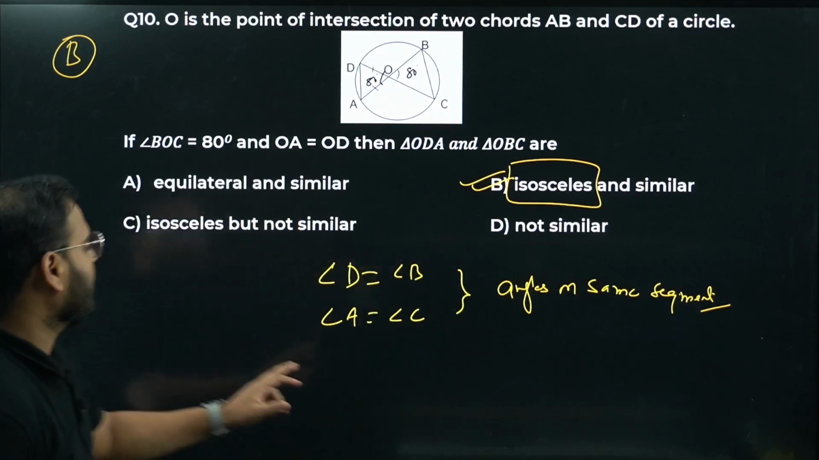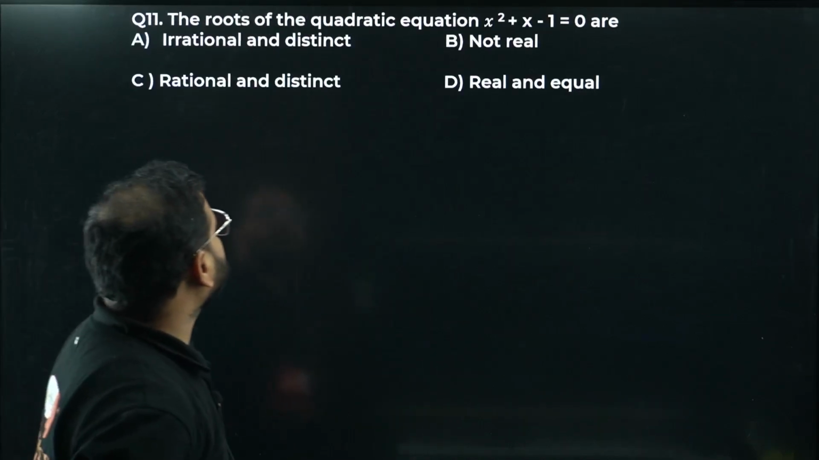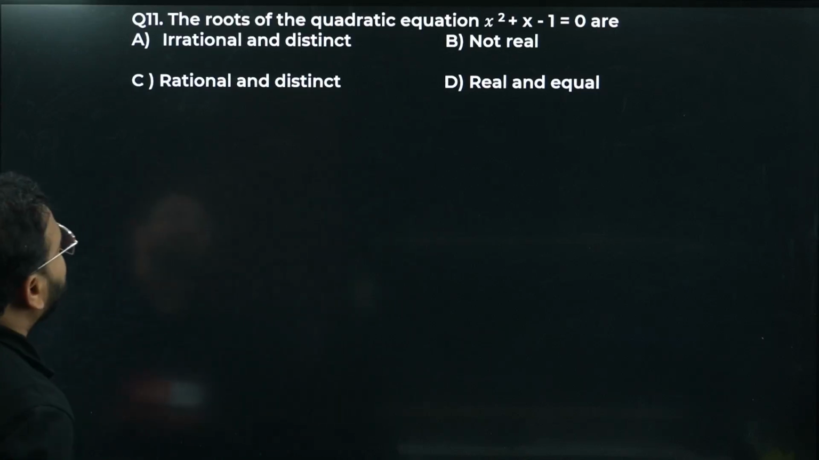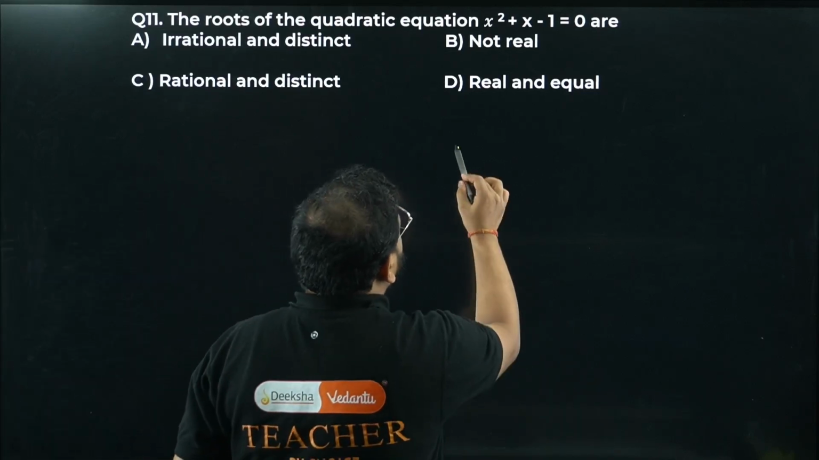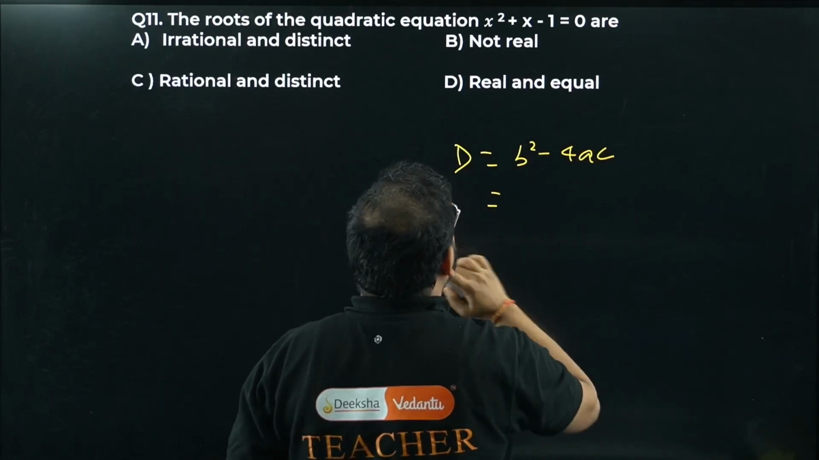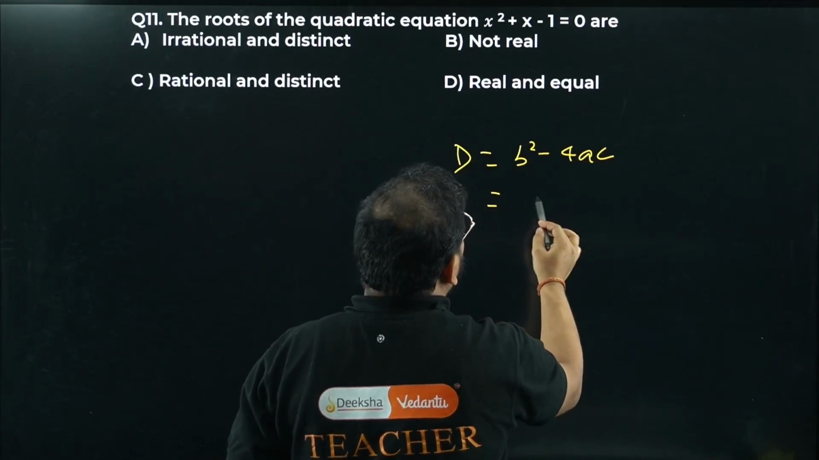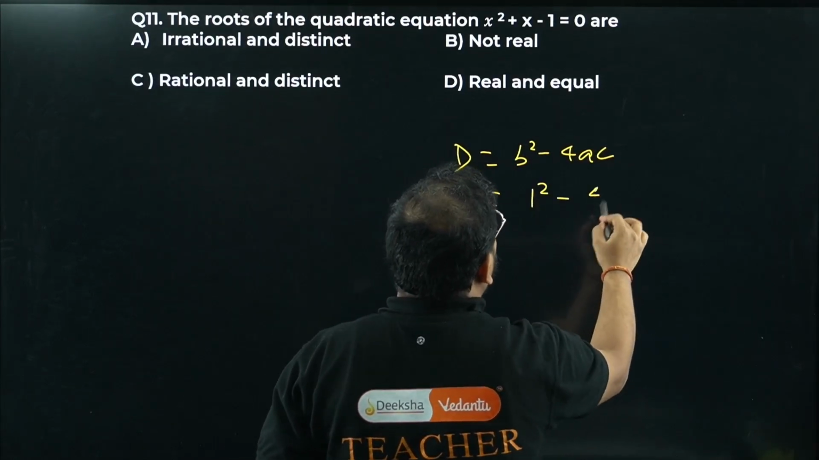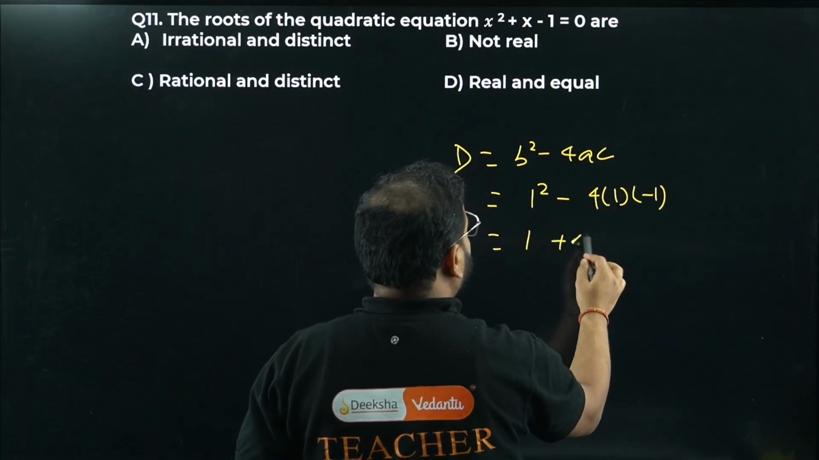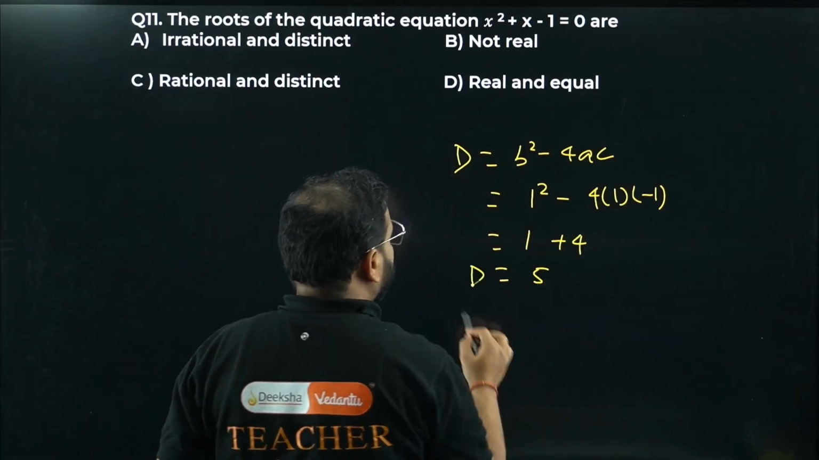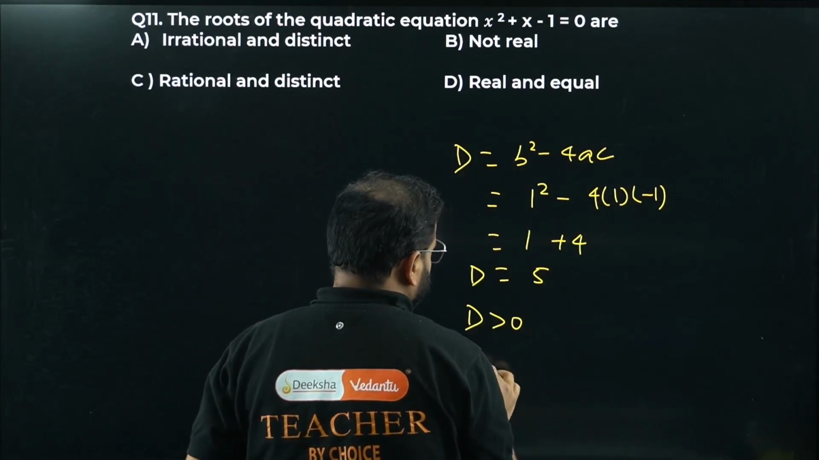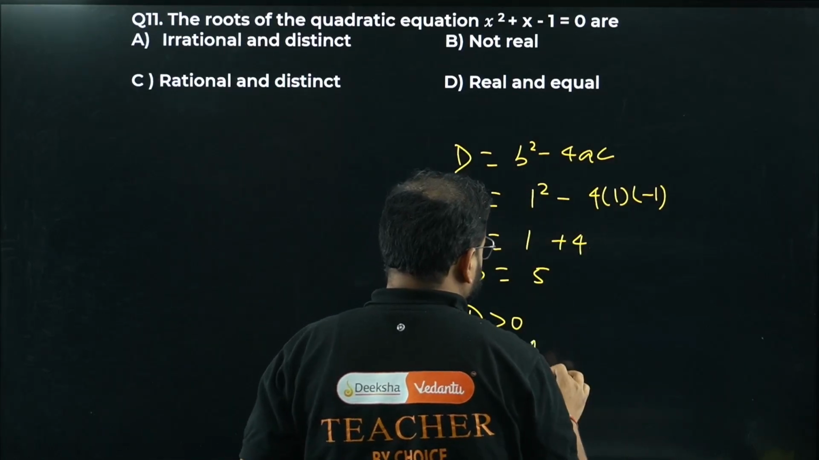Let's move on with question number 11. The roots of the quadratic equation x square plus x minus 1 equal to 0 are... Let's find D, b square minus 4ac. How much is that? B is 1, so 1 square minus 4 times 1 into c, which is minus 1. How much is that? 1 plus 4, which is 5. What does it mean? D is greater than 0.